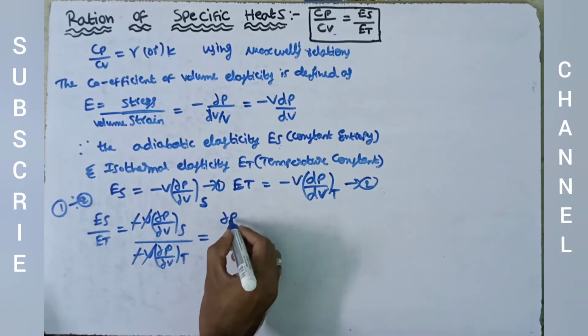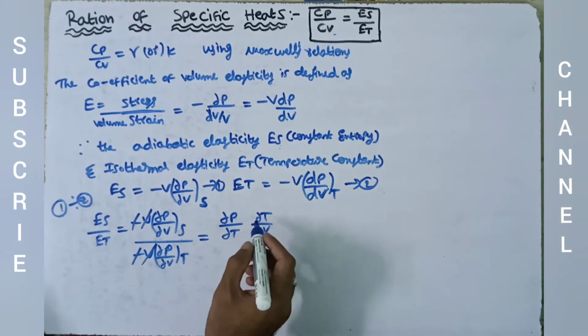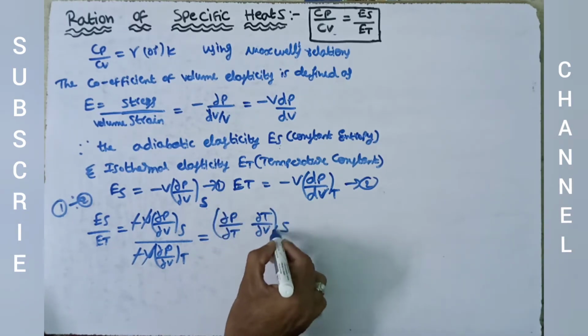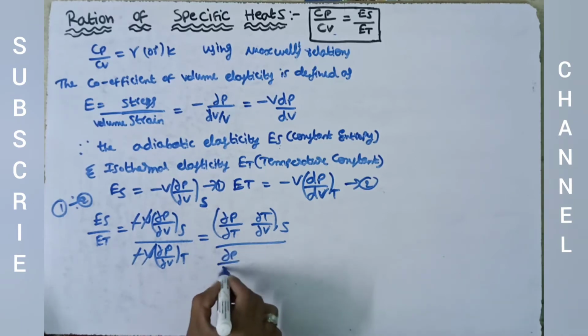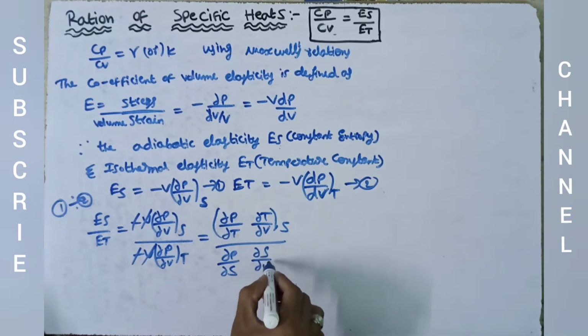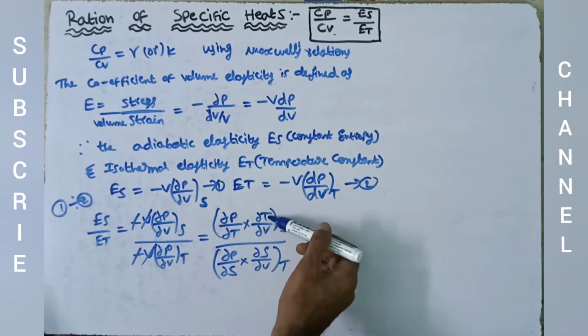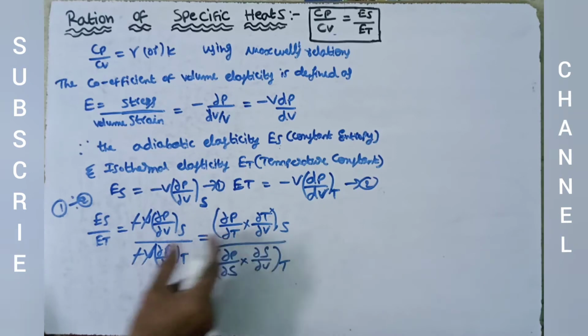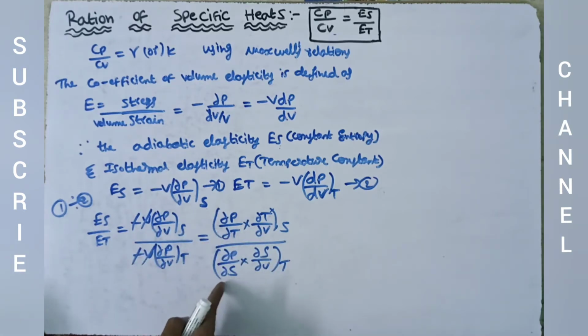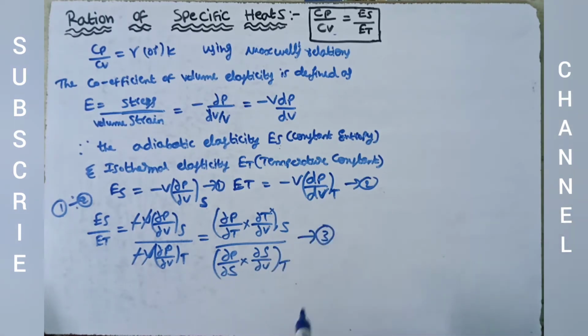We write dP by dT times dT by dV at constant S over dP by dS times dS by dV at constant T. We have multiplied and divided by dT, and this dT gets cancelled. Here we have also multiplied and divided by dS, this dS gets cancelled, and we get dP by dV at T, the same. So this is equation number 3.